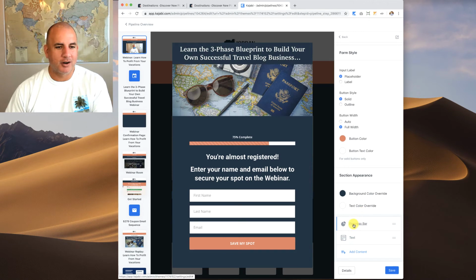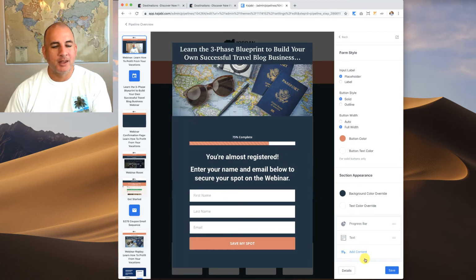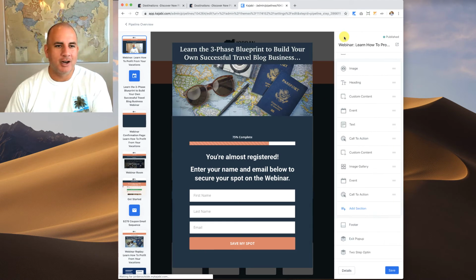I've got a progress bar right here. I've got text. I could add more content. So an image, a text, progress bars, the options for this pop-up. But everything's already built in. I'm not integrating some other platform. So this is really cool when you're building out your pipelines. So let me get out of that.